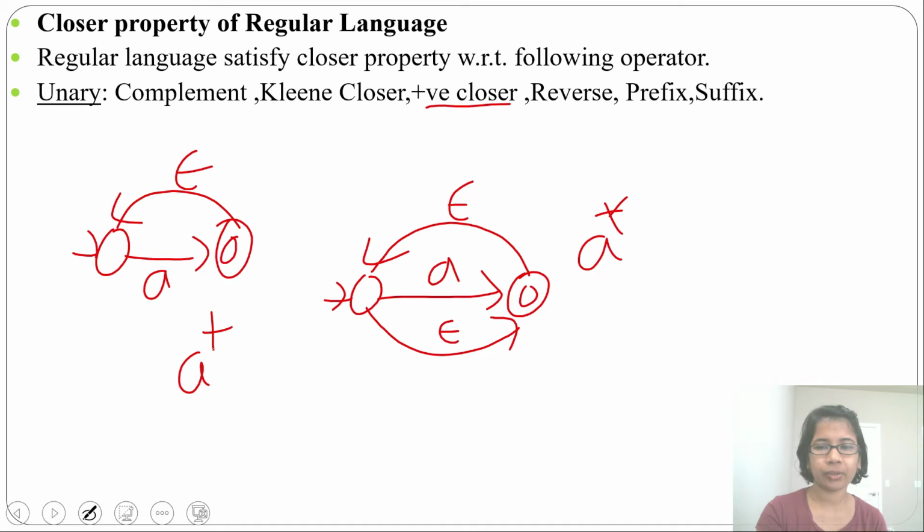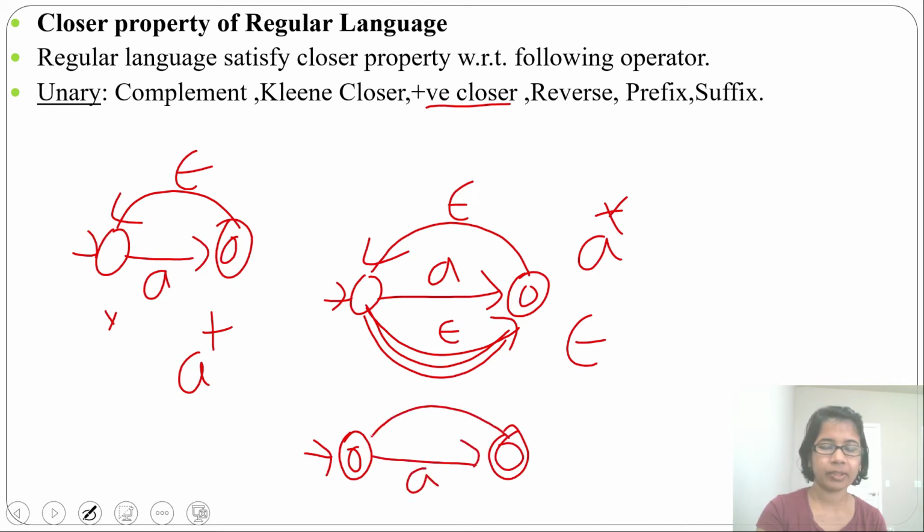In Kleene closure, it will also accept epsilon, so that's why this transition. But in positive closure, it will not accept epsilon. From initial state to final state, no epsilon transition, just an epsilon transition from final state to initial state. But here, final to initial and initial to final. You can do it like this: you can just change the initial state to a final state. That will accept epsilon. You can just add one epsilon transition from final state to initial state. This and this are the same.